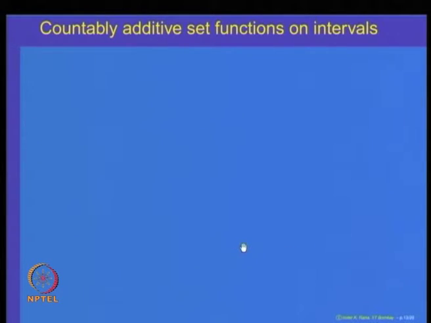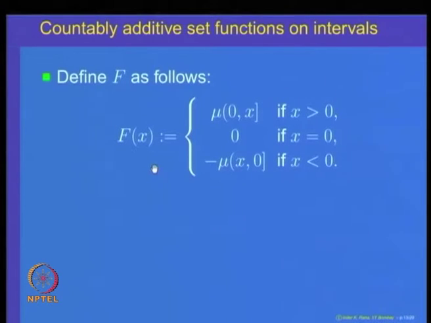So, let us define our function f from the real line. f at any point x in the real line is defined as mu of the left open right closed interval (0, x] if x is bigger than 0, and it is defined as 0 if x is equal to 0, because that will mean mu of the empty set is equal to 0.